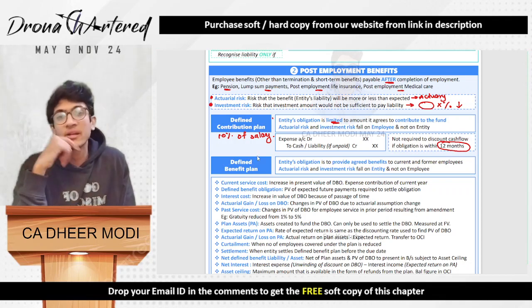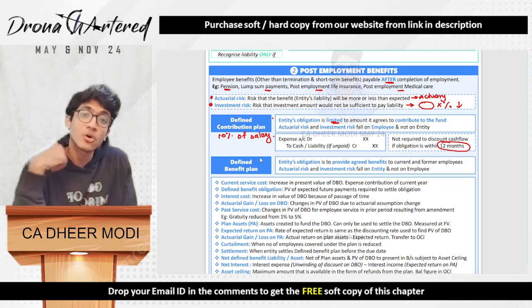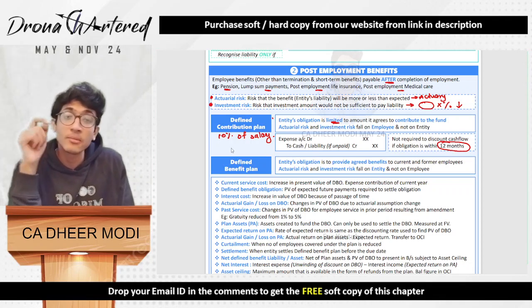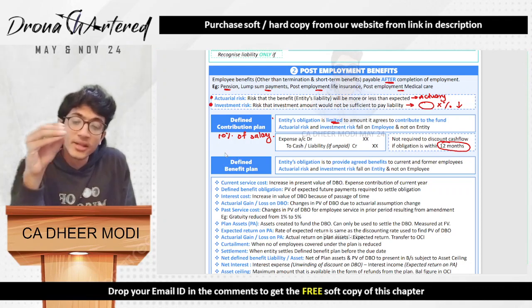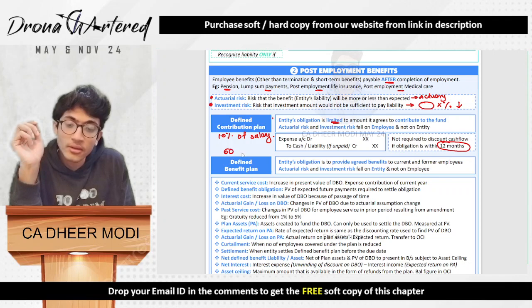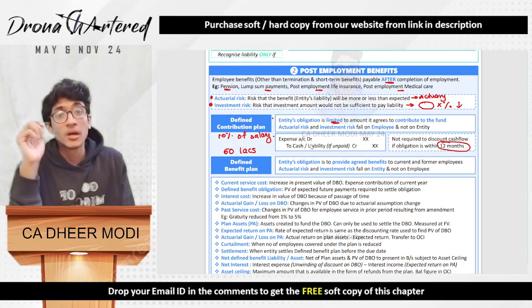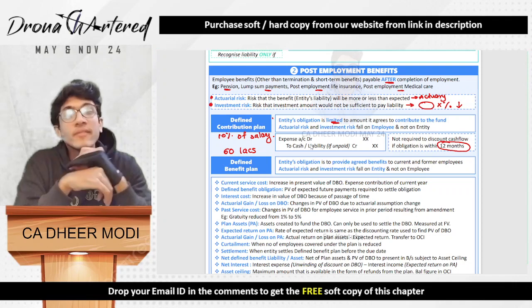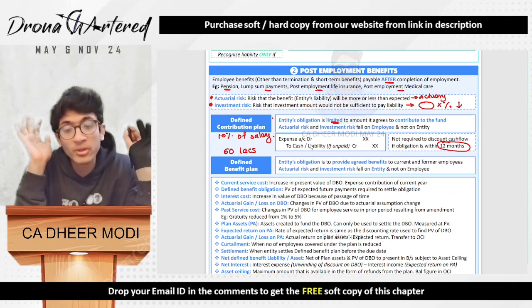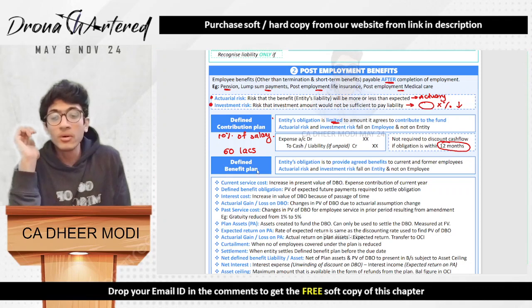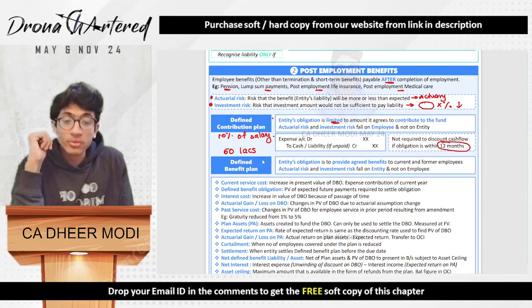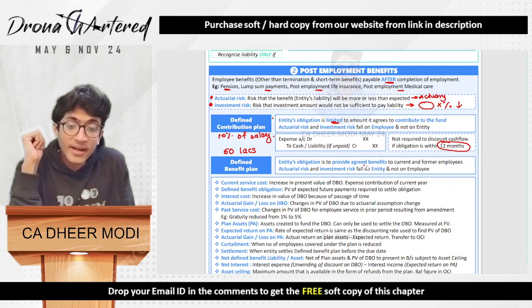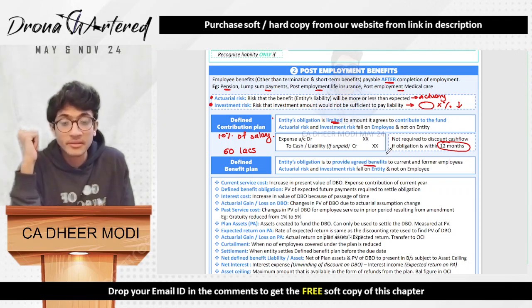Next is your defined benefit plan. Defined benefit plan is complicated for the entity, because what does the entity say? Boss, when you retire after 60 years of age, I will make sure that I will give you, say, rupees 60 lakhs. So now I am defining what benefit I will be giving to the employee. I have not said that I will only be contributing this much. I'll have to contribute whatever amount, but I will give you 60 lakhs at the end. This is your defined benefit plan. So in this case, the entity's obligation is to provide the agreed benefit, which is 60 lakhs, to current and former employees.